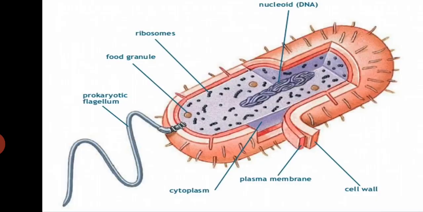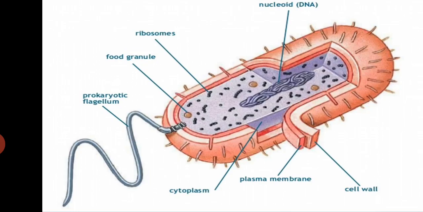Now there is a diagram of a prokaryotic cell. You can see that the DNA is scattered. It is not fixed. It is not centralized. So it is called the nucleoid. It has small granules and ribosomes. Ribosomes are the only cell organelle found inside a prokaryotic cell.